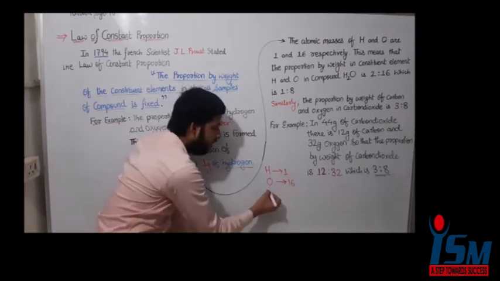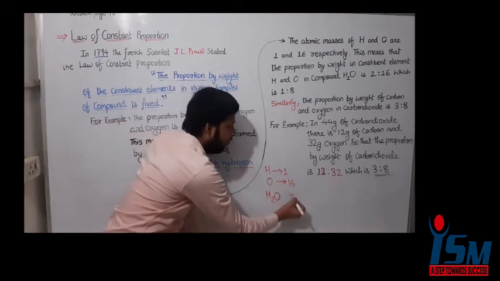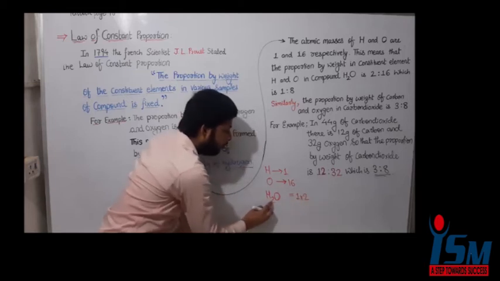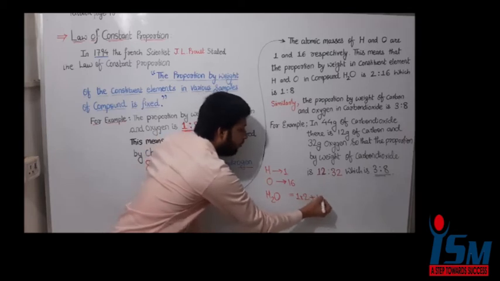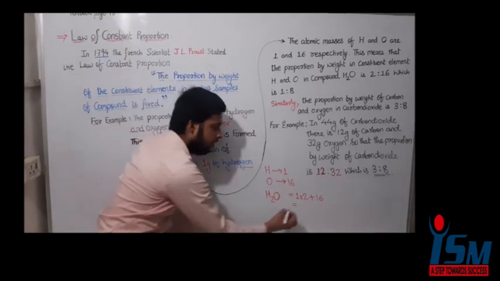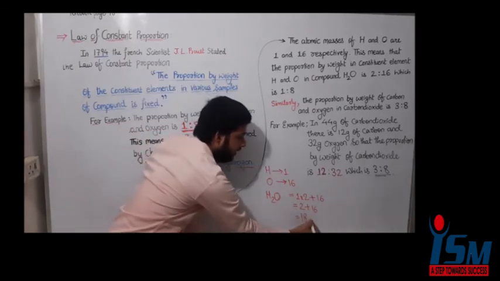To form a single water molecule, we have to take 2 atoms of hydrogen and 1 atom of oxygen. That is 2 plus 16, that is 18 gram.